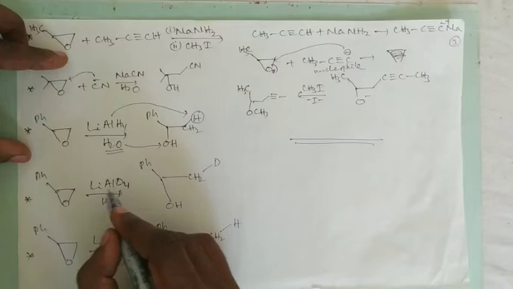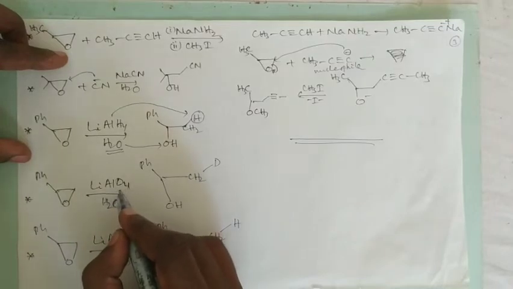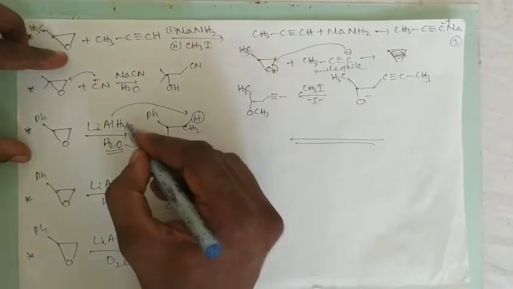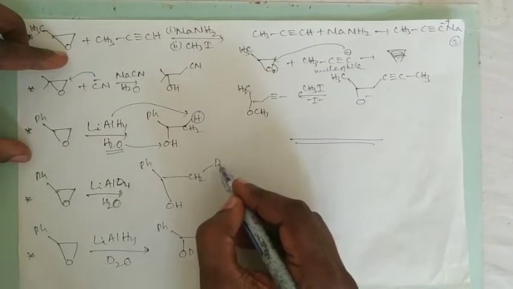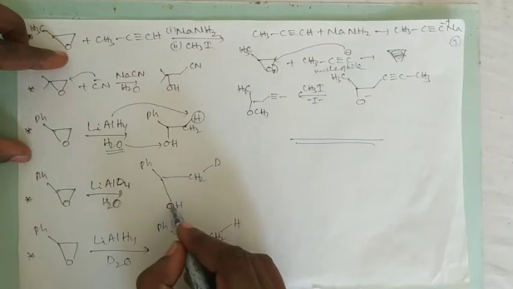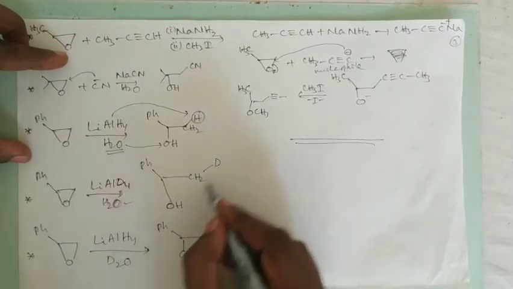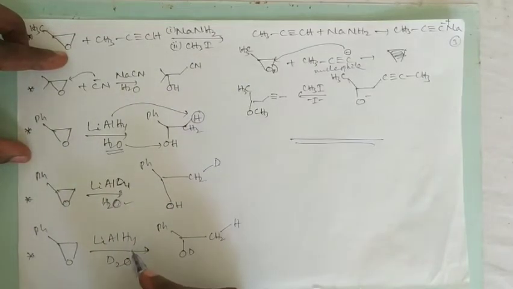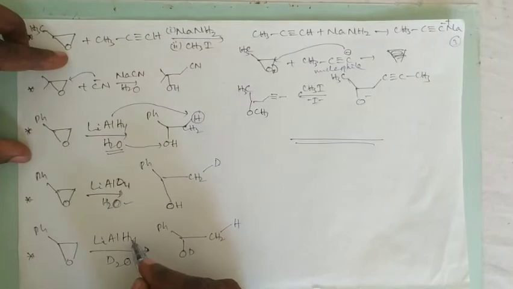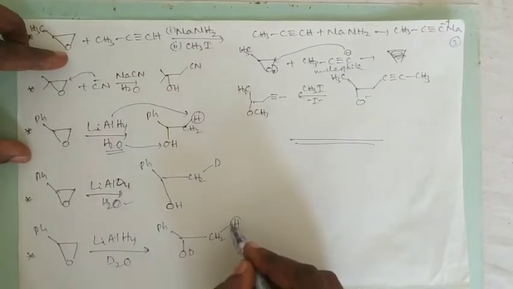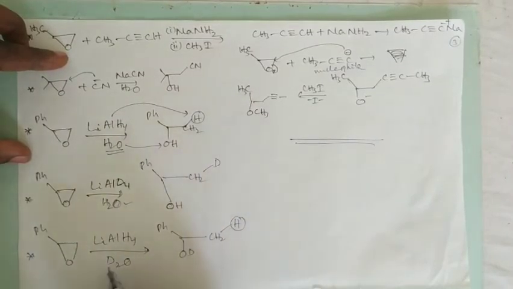If we are using deuterated lithium aluminum hydride, this compound, then as I told you, this H comes from this one. So here instead of H we are having deuterium. So deuterium will be here, and when O minus is getting protonated by water, we are getting this product. If we are using lithium aluminum hydride and deuterated water, as H comes from lithium aluminum hydride, this is H and this is getting protonated. Here in place of a proton we are having deuterium, so we will get this product.